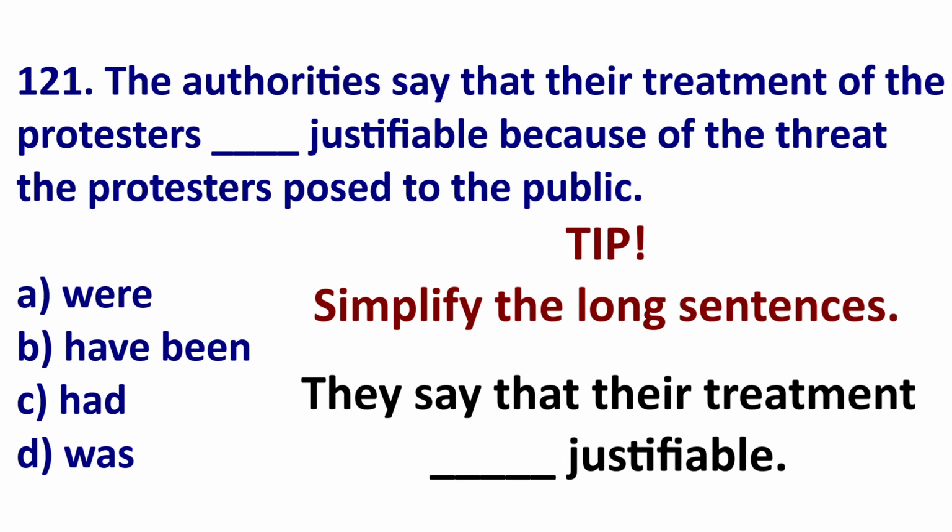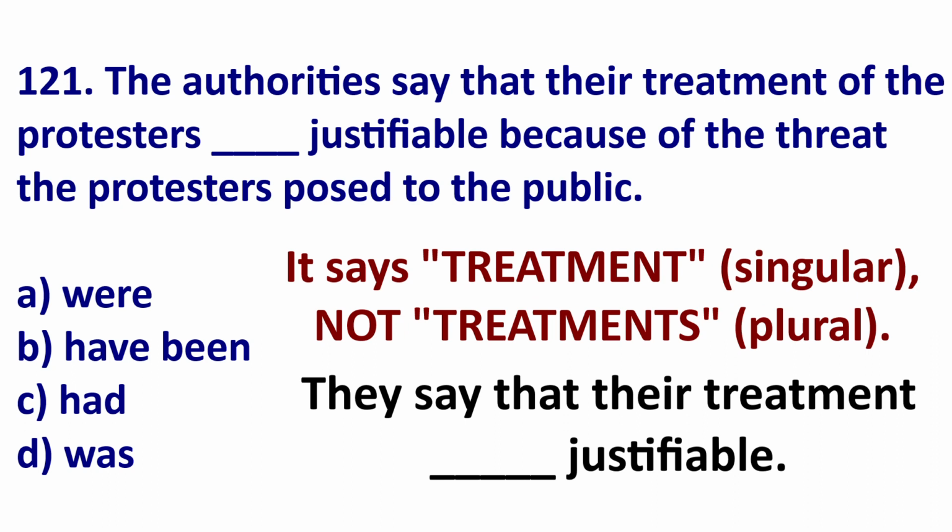121. For this section, we can simplify it and we can see that the subject is the treatment of protesters blank justifiable. The subject here is treatment. Treatment is not plural here. It does not say treatments. So we are not describing protesters.